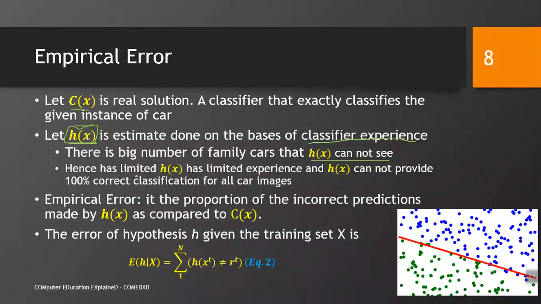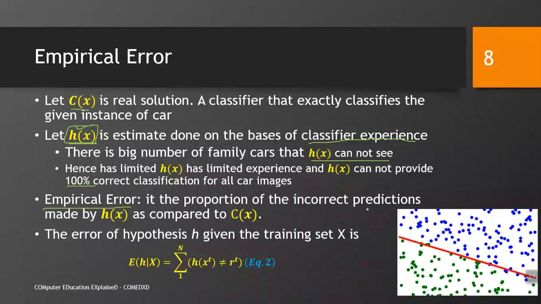Hence, our algorithm, our discriminator, has limited experience, and H of X cannot provide 100% correct classification for all car images, because our algorithm does not have the knowledge of all possible cars which lie in the family car class. That is why it has limited experience, and due to limited experience it may have error, it may produce wrong results.